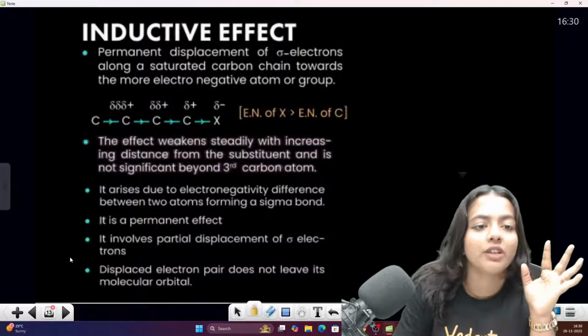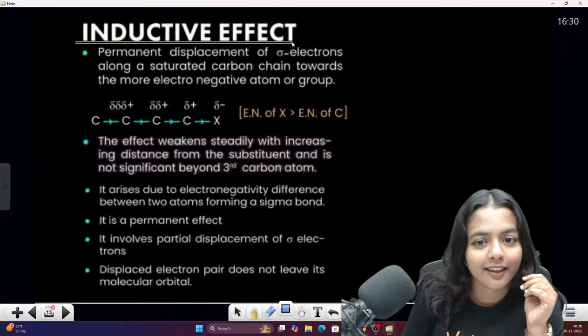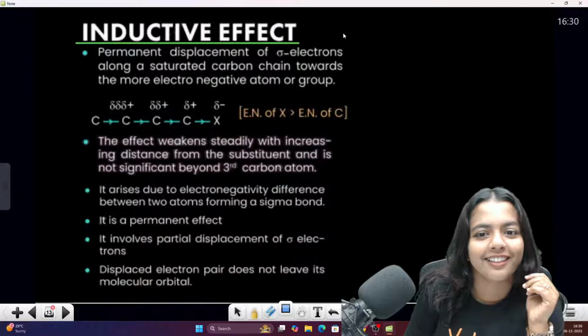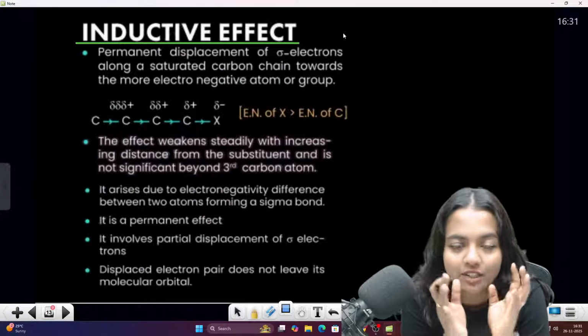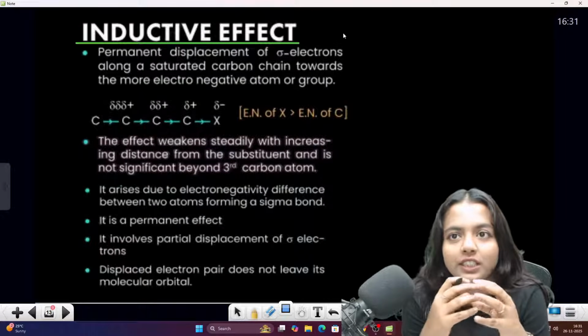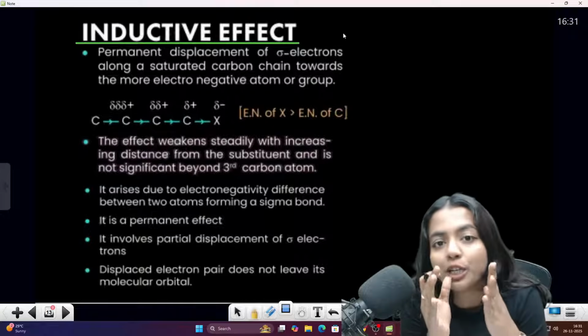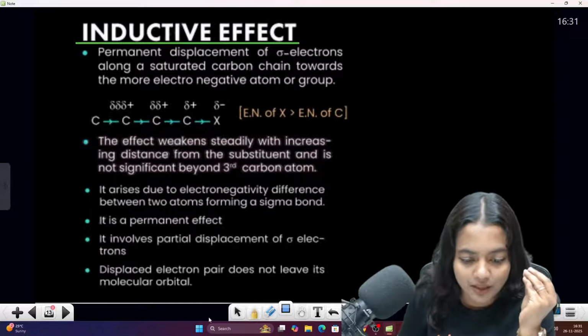Okay, so first one is inductive effect. So this is your inductive effect. Let me tell you one thing. First of all, this is a permanent effect. அவங்க ஒரு temporary effect இல்லை, that is a permanent displacement effect. Okay, so what it exactly means, listen to me.